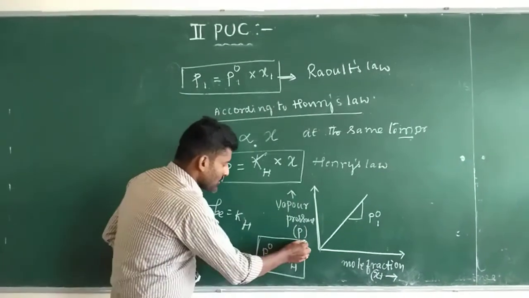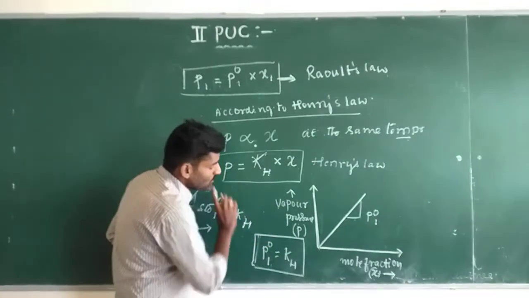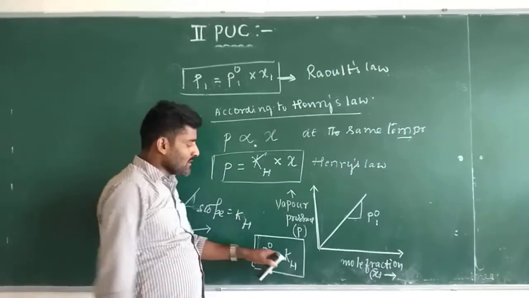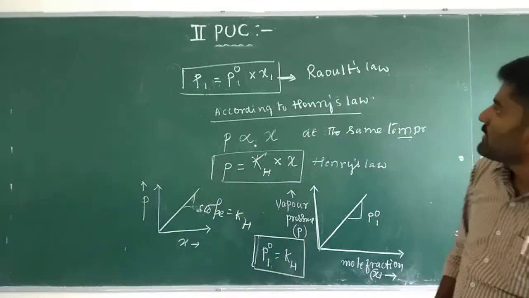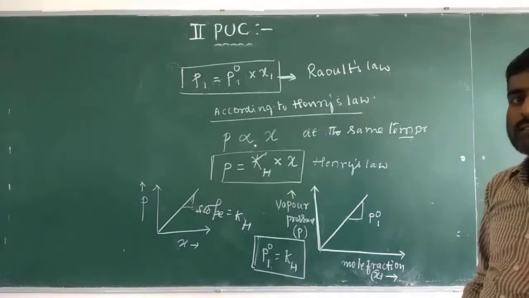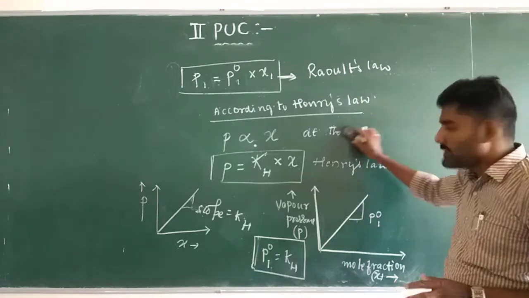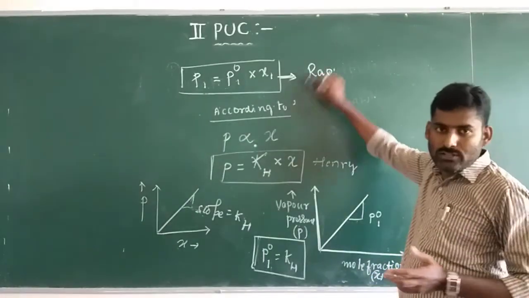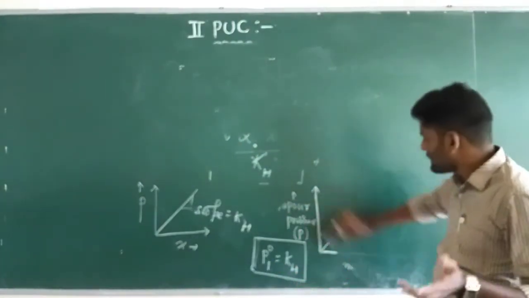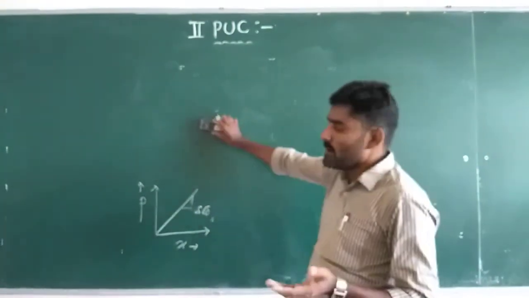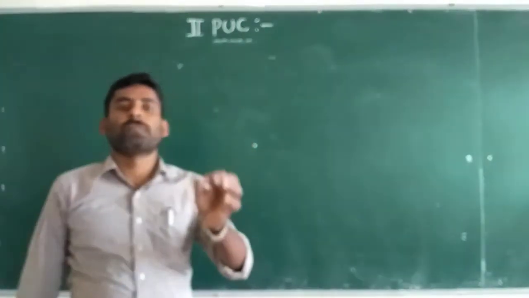So Raoult's law and Henry's law are similar. Both depend on the vapor pressure and the mole fraction, and in both laws the vapor pressure or partial pressure varies directly with the mole fraction.